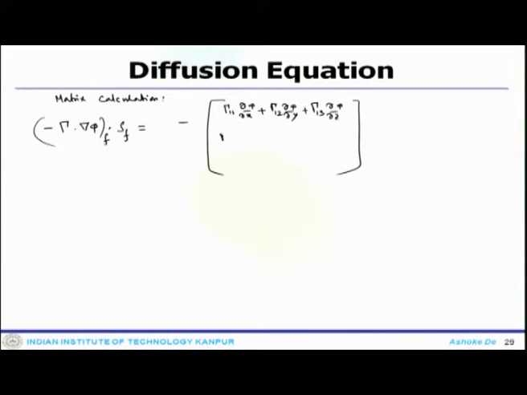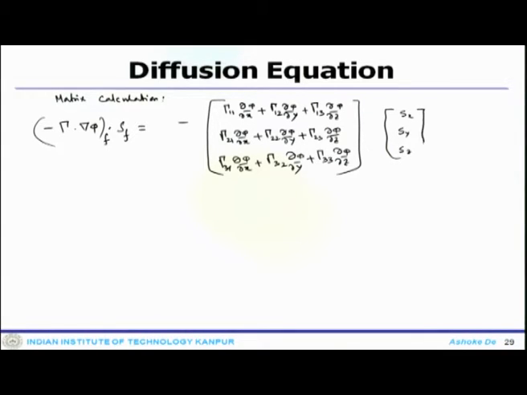The second row is gamma 21 del phi by del x, gamma 22 del phi by del y plus gamma 23 del phi by del z, then 31 del phi by del x, 32 del phi by del y, 33 del phi by del z, and you have Sx, Sy, Sz at face F. That is also the component of this surface vector SF.